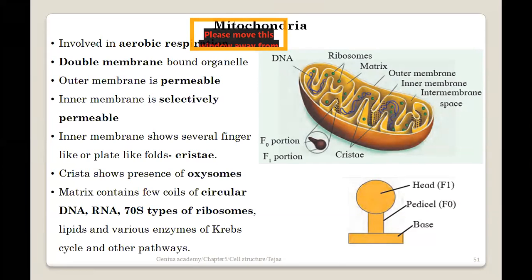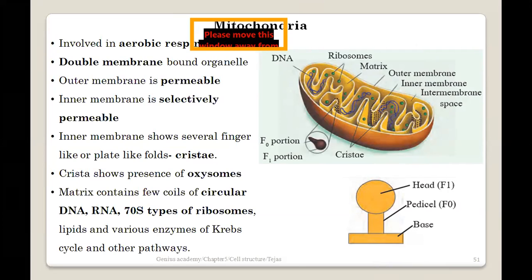Okay, so of these 38 ATPs generated in aerobic respiration, if I cut 2, the remaining 36 ATPs are generated in the mitochondria through the process of Krebs cycle and the electron transport system.